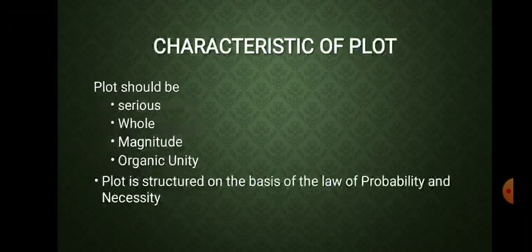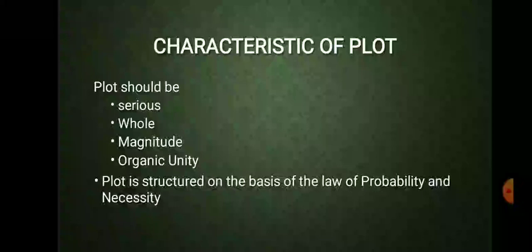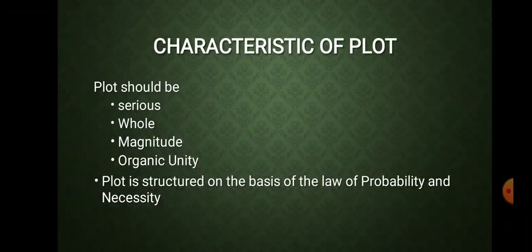Plot is basically the part through which the imitation of action is happening. That action itself is the plot, right? But this plot is different from story. Story basically means the basic storyline that can be understood as a form, like a theme also.